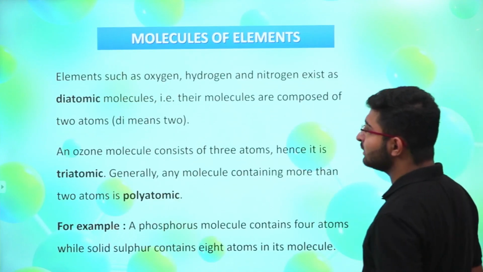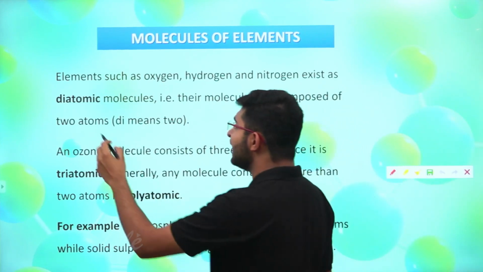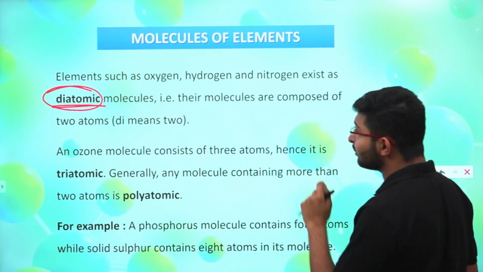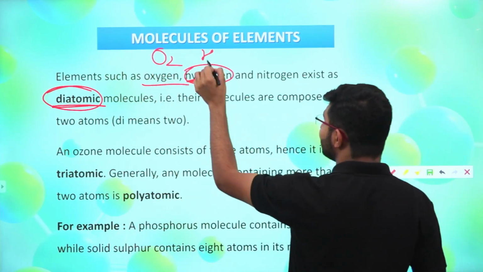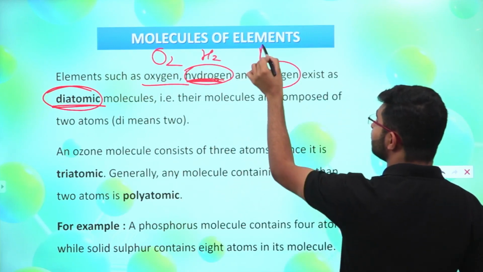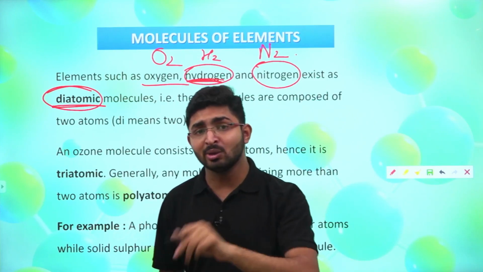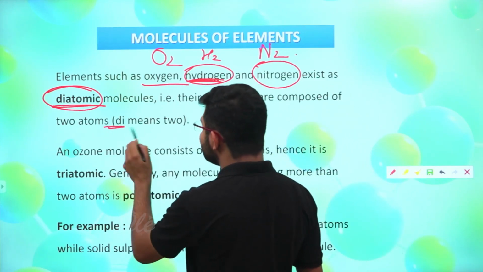After that, you can see here elements such as oxygen, hydrogen and nitrogen exist as diatomic molecules. Why am I saying so? Because whenever I am writing the molecule of oxygen, I have to write O2. Whenever I am writing hydrogen, I have to write H2, and in the case of nitrogen, I have to write N2. So here you can see we have 2 atoms in a particular molecule, and that's why we are calling it a diatomic molecule, right? Where di means 2.